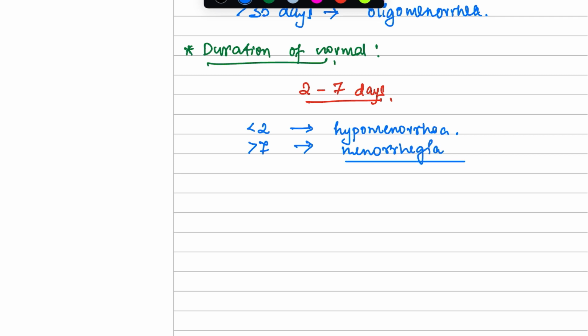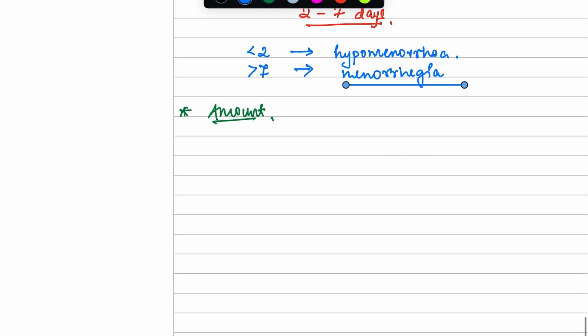Understand? So if your period stays more than 7 days, it is not normal. The normal range is only 2 to 7 days. Now the next factor would be the amount of period. So what is the amount of a normal period, or how much blood should be discarded from the body? So 30 to 50 ml.